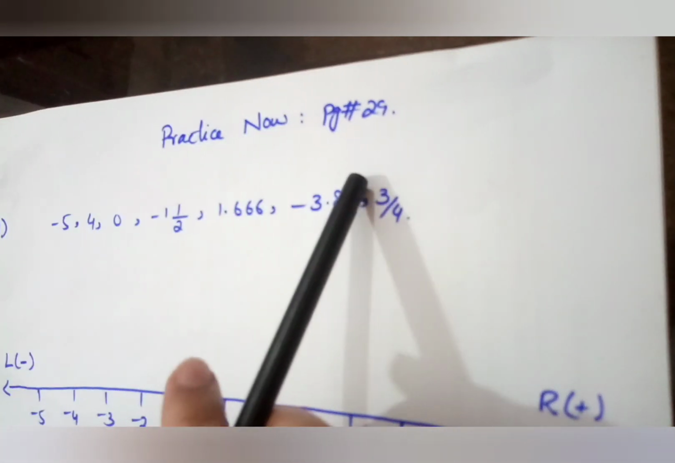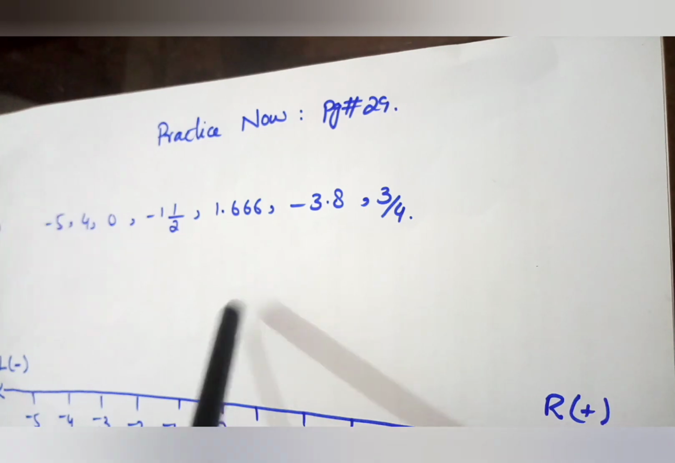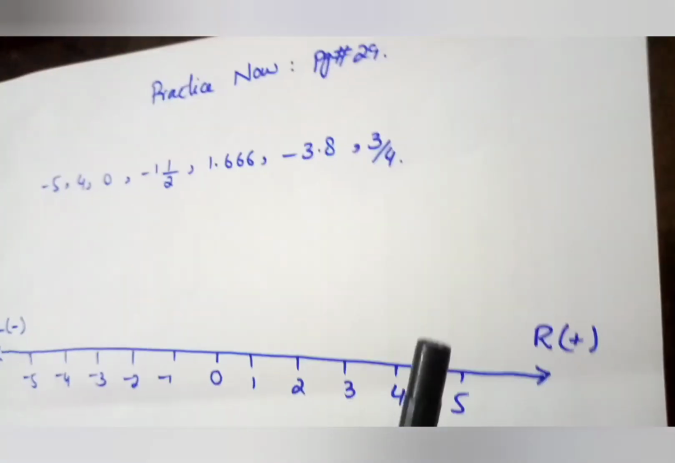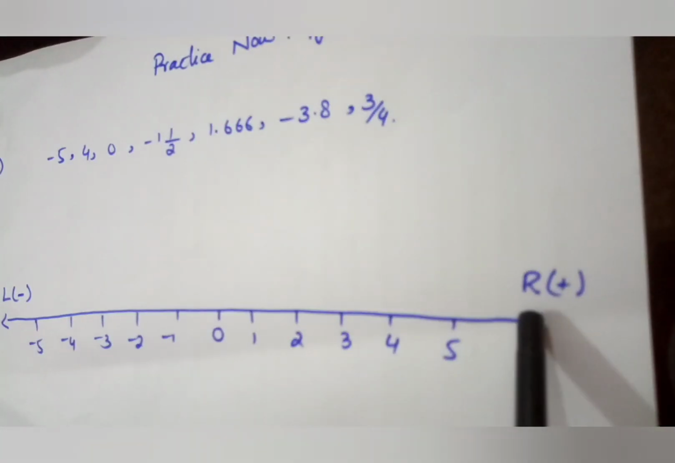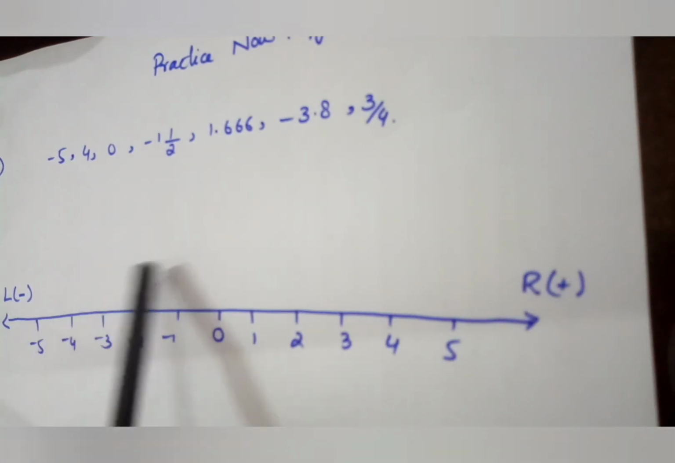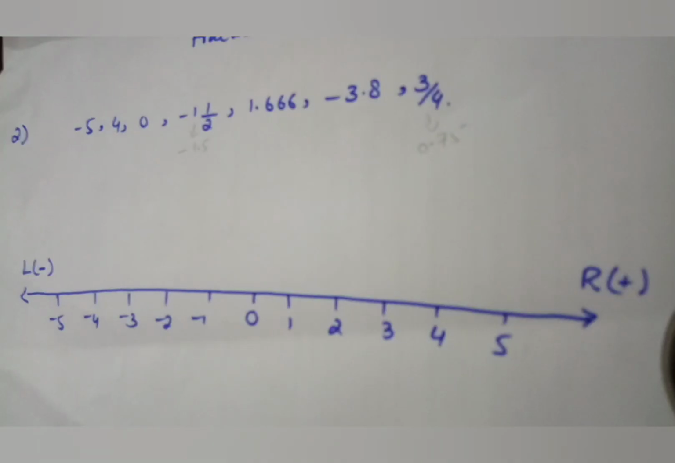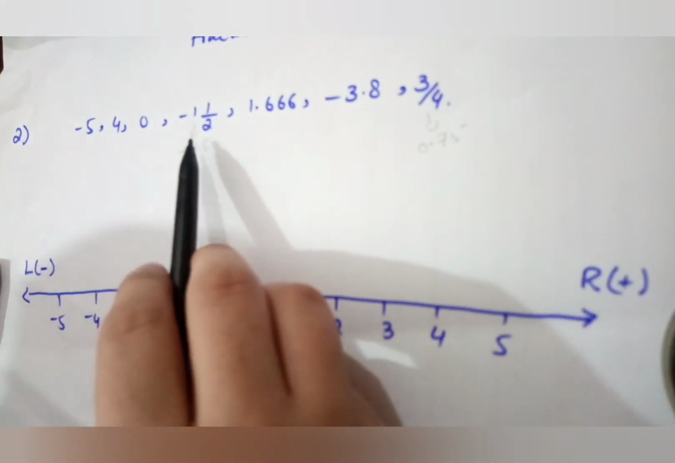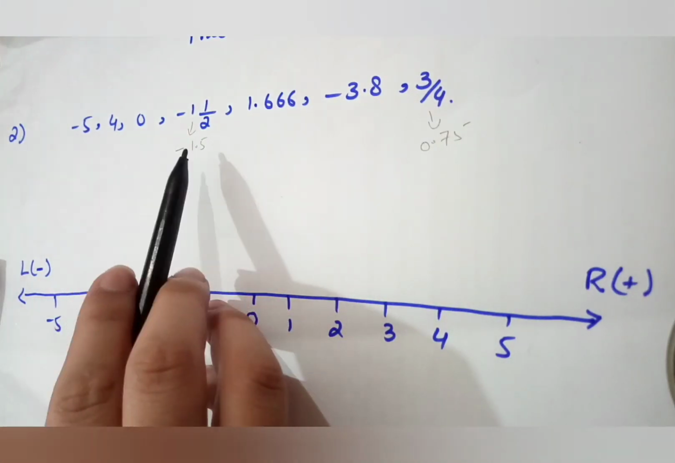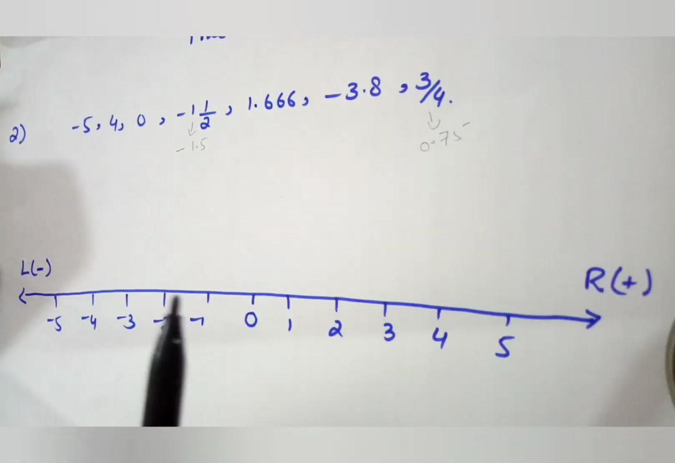Same practice now on page 29. There are different numbers and we have to represent those numbers on the number line. So I just make the number line. Again, on the right side there are the positive values and on the left side there are negative values. And we have to represent these numbers on the number line. So now we learn how we represent this number on the number line. The term that is in mixed form, I just convert it into the form of fractions, because then I can easily put those numbers on the number line.